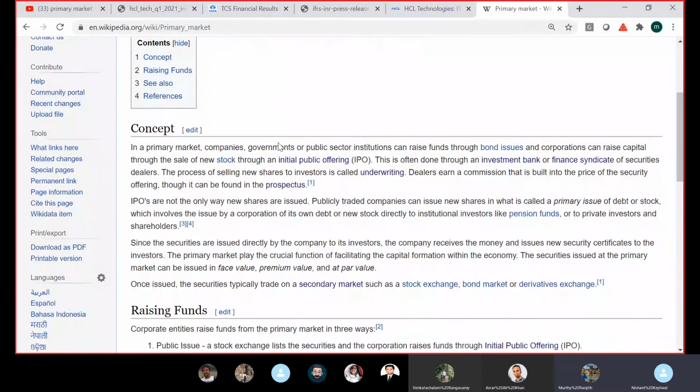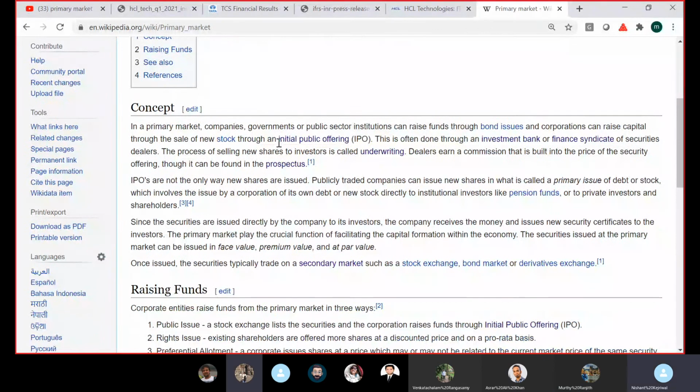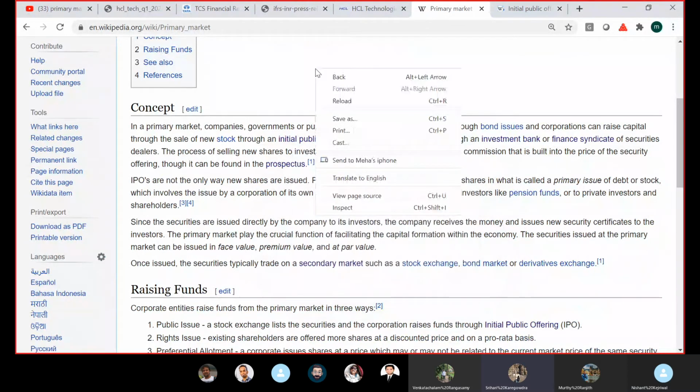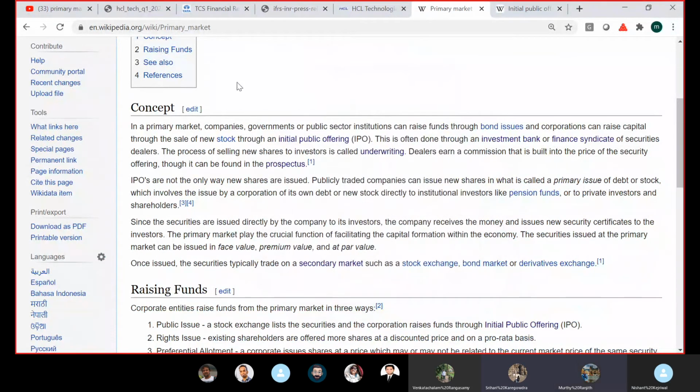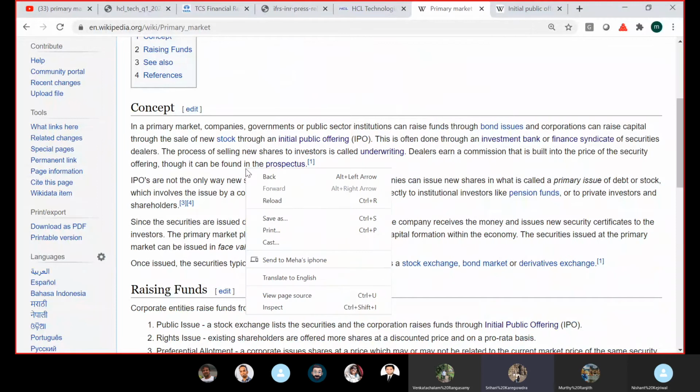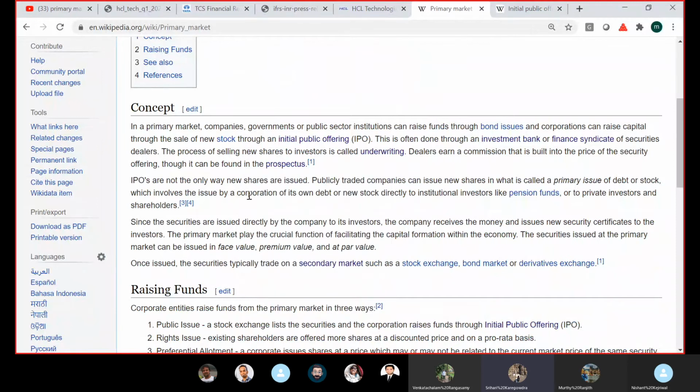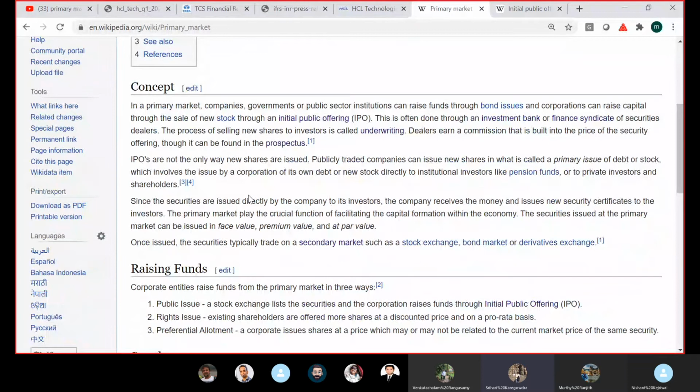Any questions for anyone? You were mentioning here there are two ways of creating the capital. One is equity and another is debt, right? So in the equity, you issue the equities directly. For example, one share is 100 rupees or whatever, and you will sell. You will ask the persons to buy that equity. And in the debt, the concept of debentures comes into the picture, right? Correct. So it's the same thing. Even in the debt, you issue a debenture or a bond or whatever, and then the public will buy it.